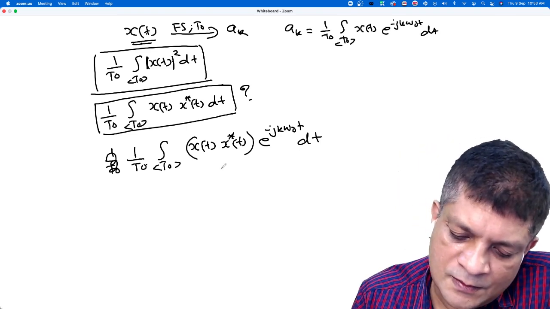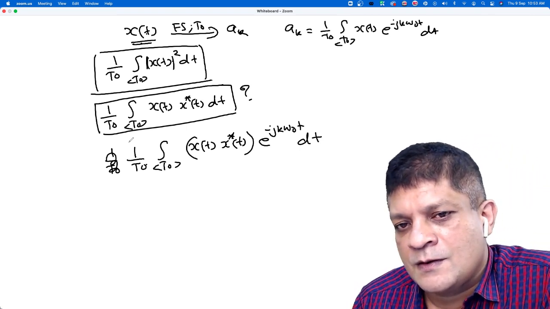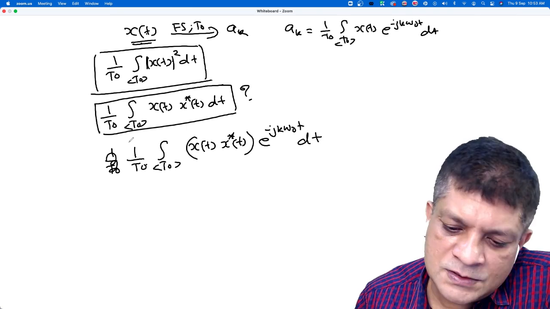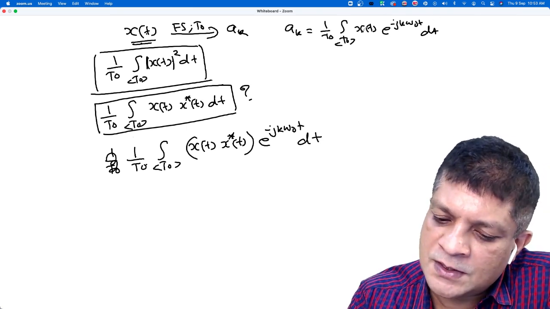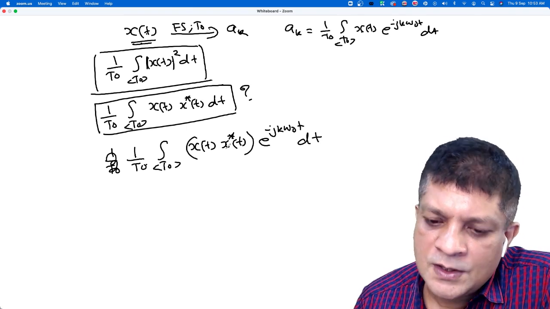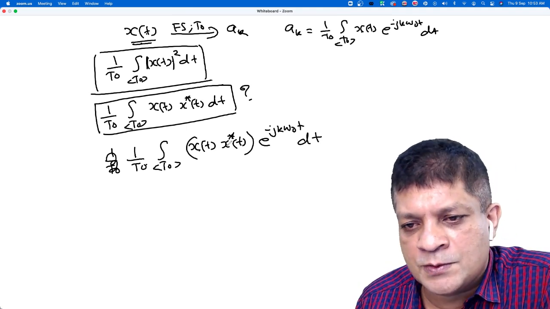Now tell me what will you get if you do this integration? Fourier series coefficients of which signal? This gives the Fourier series coefficients of x(t). Here I am replacing x(t) with x(t) into x star t. So will you get the Fourier series coefficients of x(t) into x star t if you do this integration?